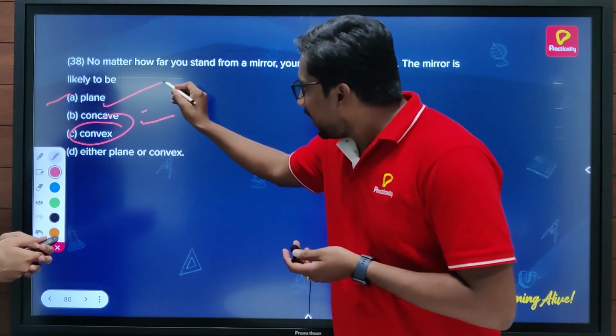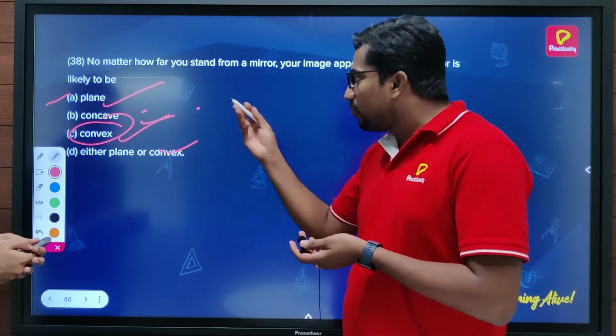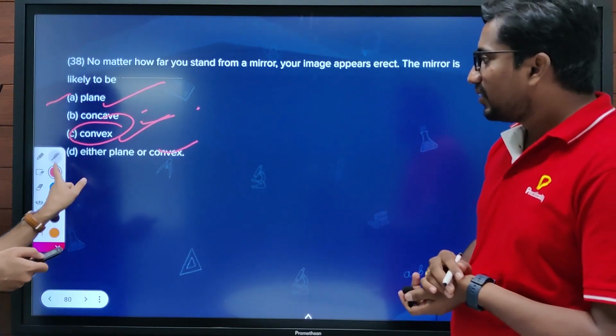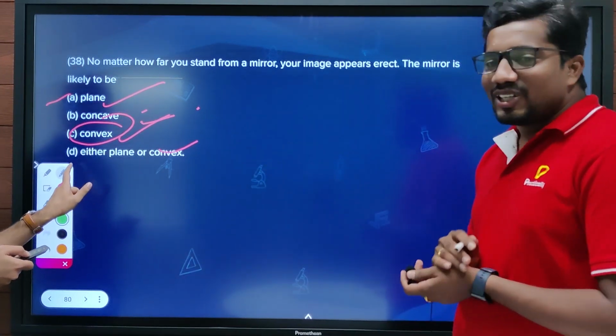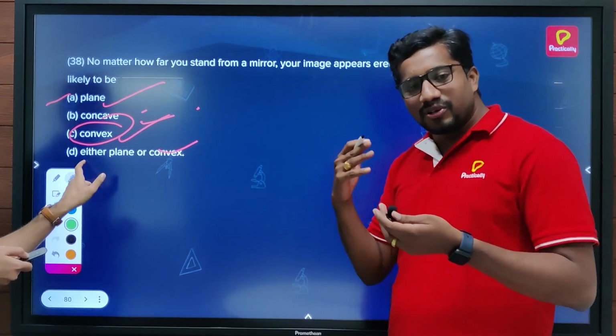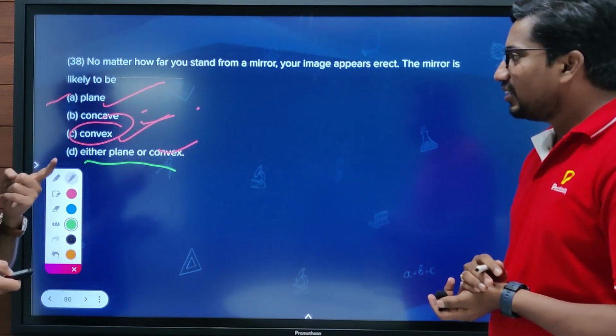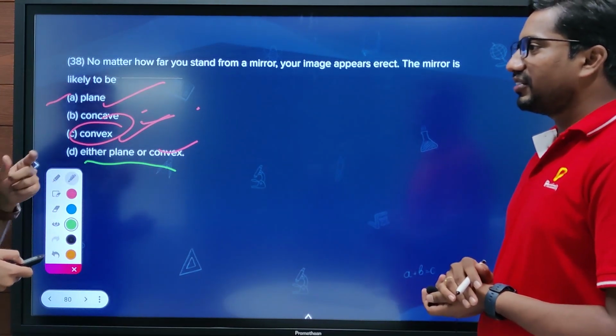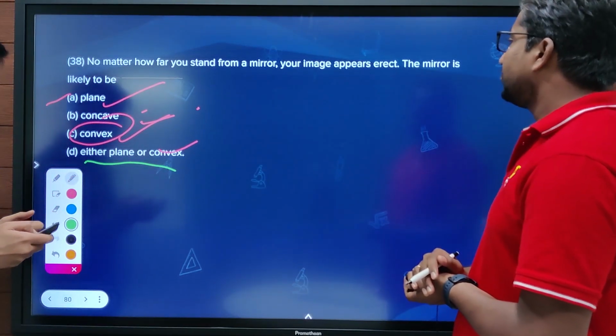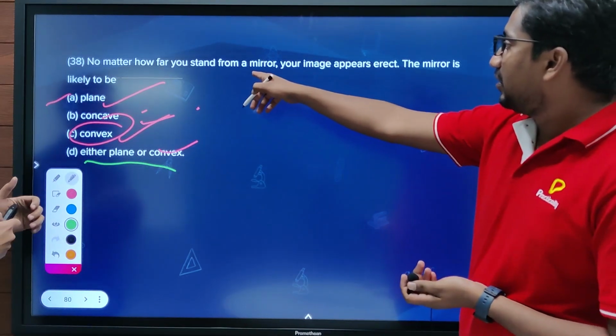So both plane and convex, both options are possible. Okay, so D will be the better answer then. Yeah, you are having D. So that's why, children, you have to look at all four options very keenly and thoroughly. So plane or convex. No convex, no concave. Definitely, concave does not appear, because it is converging.